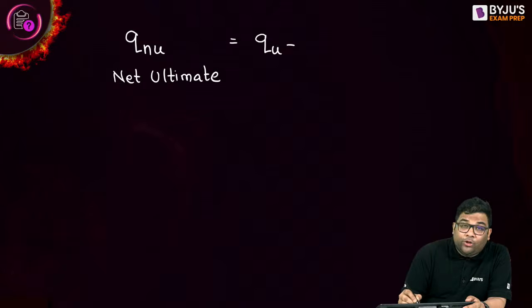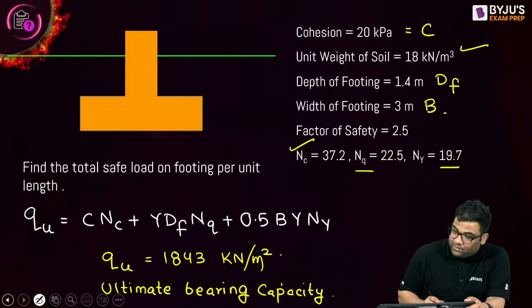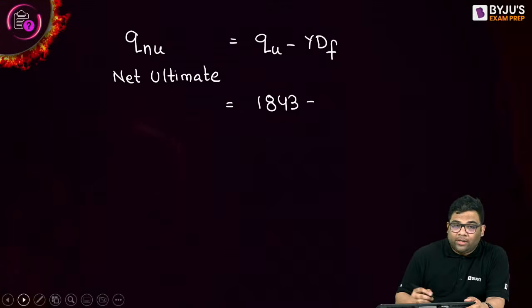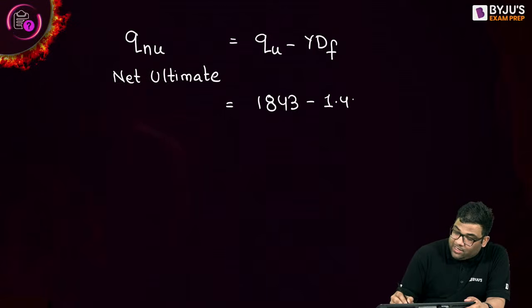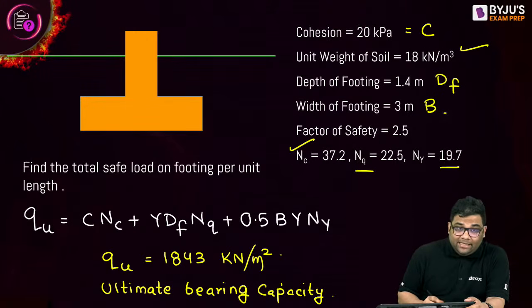Gamma Df, or Q minus gamma Df, subtract this. So you'll get how much? You'll get 1843. Gamma is given 1.4? Okay, 1.4, and Df is given how much? Df is given 1.4 and gamma is given 18. So how much am I getting?